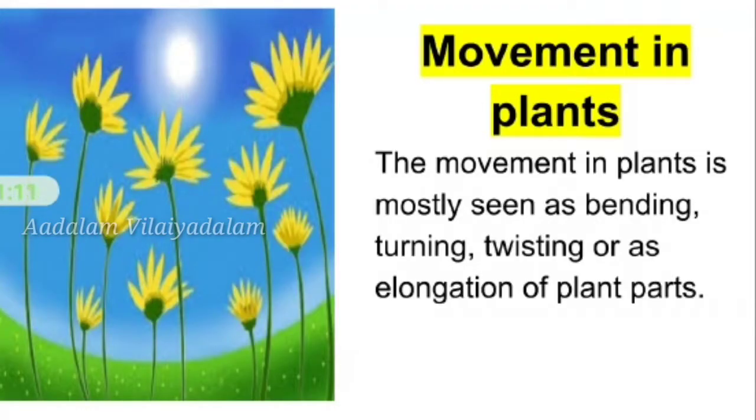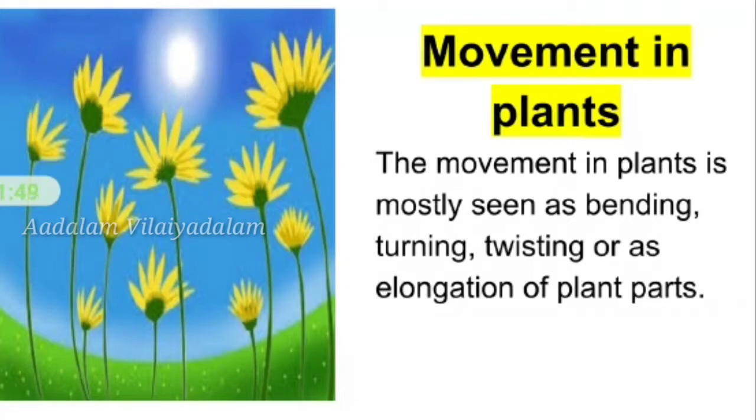Animals move for many reasons, such as to find food and a suitable habitat or to escape from predators. For many animals, the ability to move is essential for their survival. Is there movement in plants? Yes. Parts of the plants, their roots, their leaves, their stems, all are capable of movements and in fact move continuously. The movement in plants is mostly seen as bending, turning, twisting, or as elongation of plant parts.